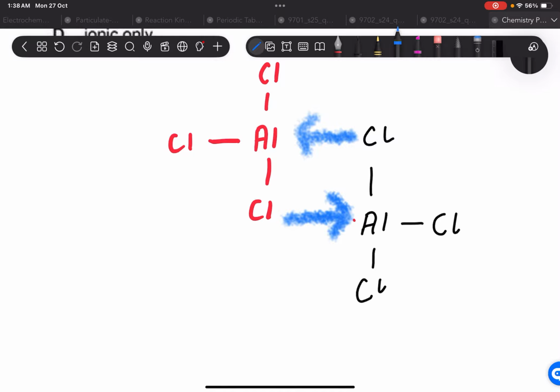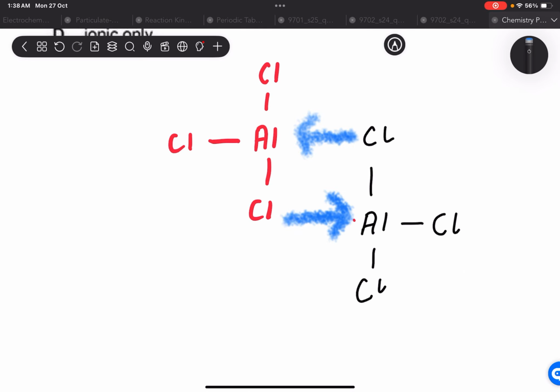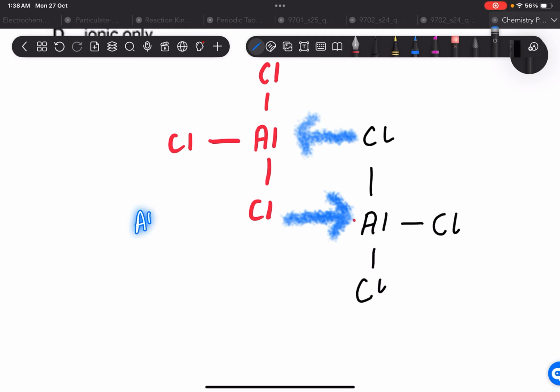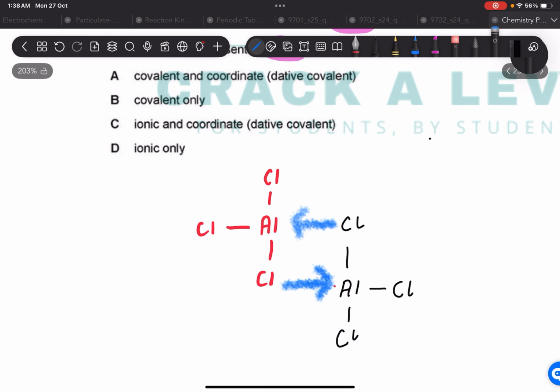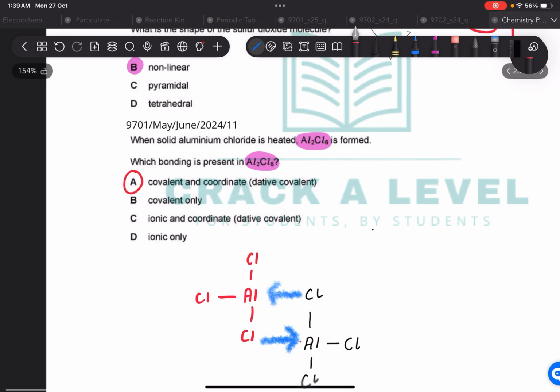So now we have a perfect molecule, Al2Cl6, and this is a dimer because it's made from 2 normal molecules, AlCl3 plus AlCl3, which forms a dimer Al2Cl6. So it has 1, 2, 3, 4, 5, 6 covalent bonds and 2 dative bonds. So there's going to be covalent bonding and coordinate bonding as well. Coordinate is a simple word for dative bonding.